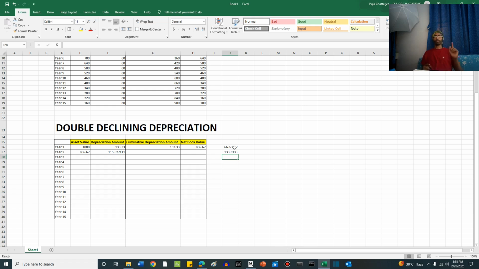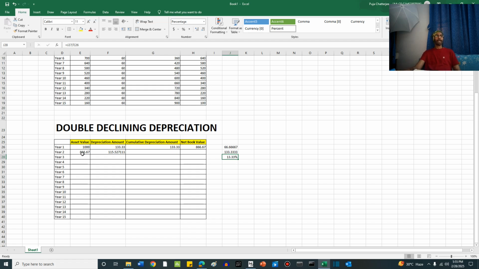Now, to calculate the depreciation rate, we calculate the percentage of this doubled value with respect to the asset value. This is equal to 133.33 approximately divided by the initial asset value. So this is 0.1333 or 13.33%. 13.33%, right? This is the amount which we are going to use as depreciation rate at all the levels. And how do we incorporate the residual value here? Because we have not taken into account the residual value yet, we will see it afterwards.